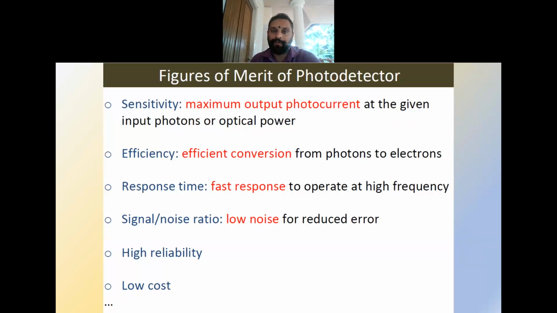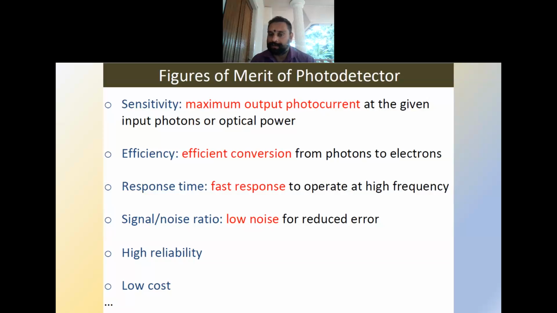The figures of merit of a photodetector are the sensitivity, that is the maximum output photocurrent at a given input photons or optical power; the efficiency, which is a quantification of the conversion from photons to electrons; and the response time, which is how fast it can respond to a change in the input.